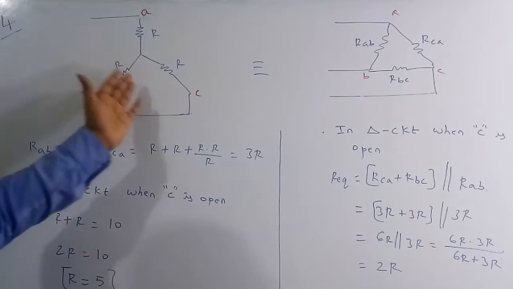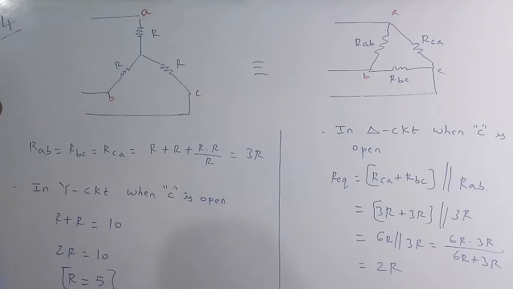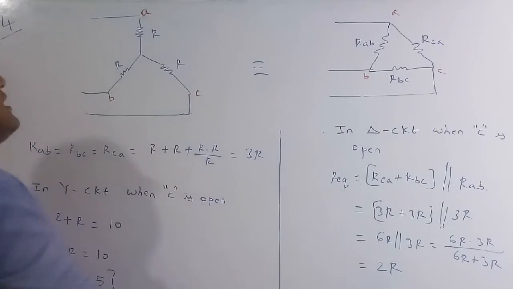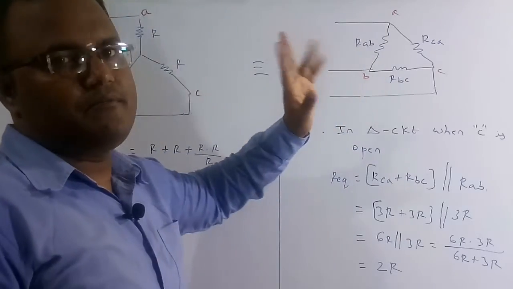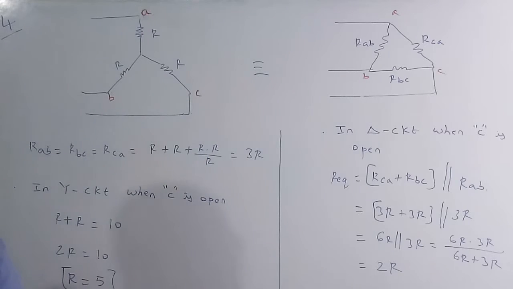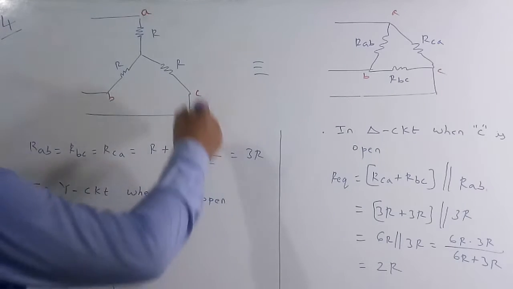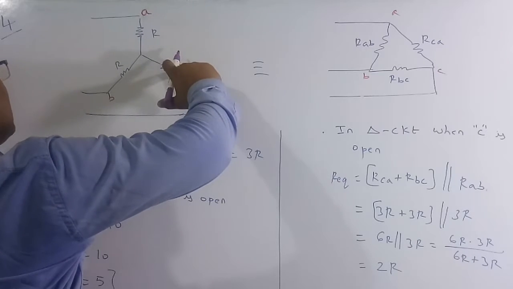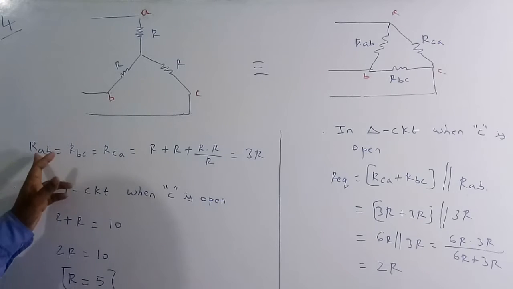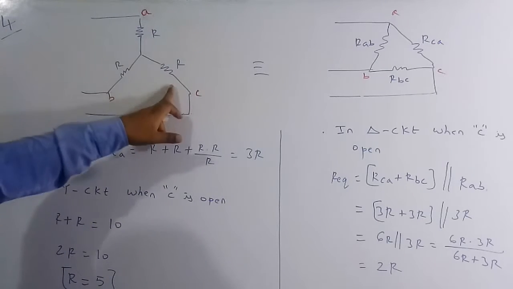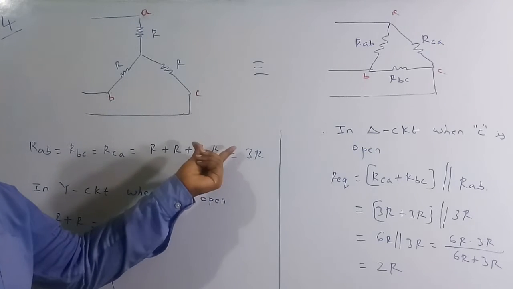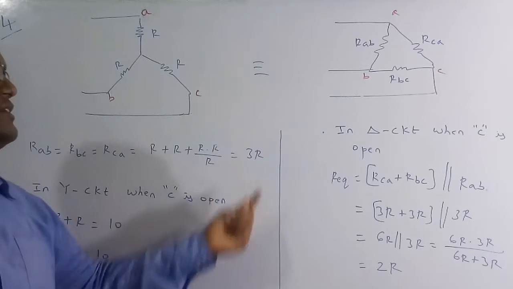So now I want to do the conversion from star circuit to delta circuit. I want to know the values of RAB, RCA and RBC. As these three are identical, each value will be the same: RAB is equal to RBC is equal to RCA. By using the star delta conversion formula, sum of the adjacent plus product of the adjacent by the opposite, RAB equals R plus R into R by R. If you solve this, we are going to get 3R.